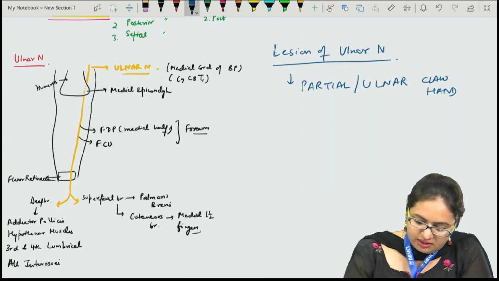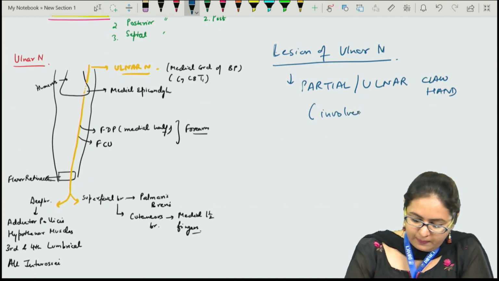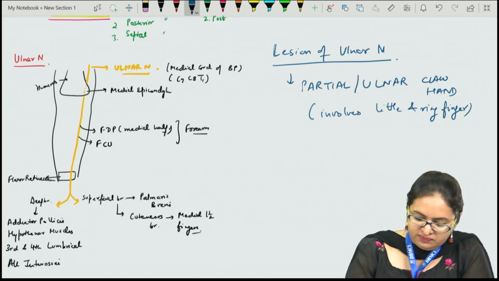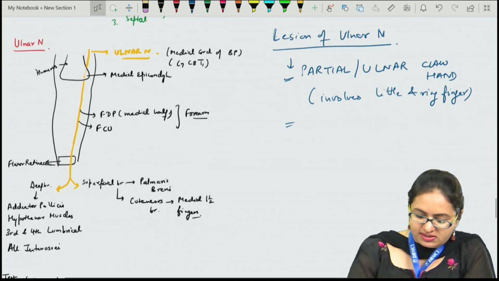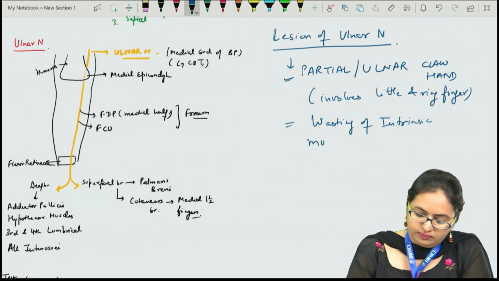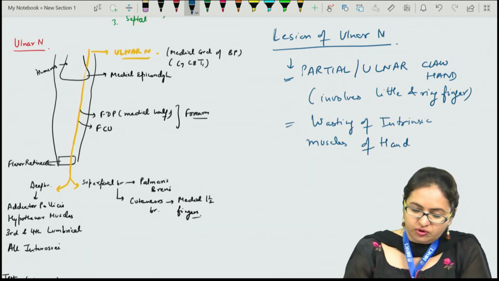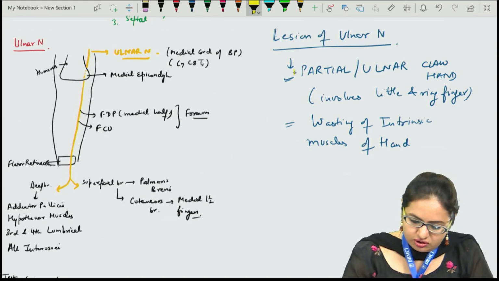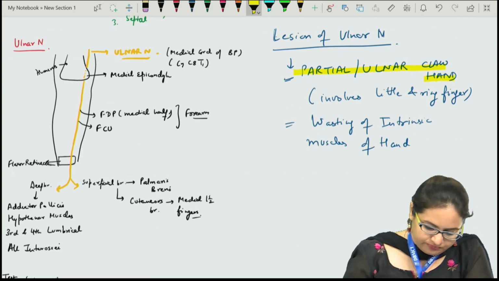So the partial or ulnar claw hand involves the little as well as the ring finger only. And apart from this, we have wasting of the intrinsic muscles of the hand. The hypothenar muscle wasting will be there. So this is a characteristic feature of the ulnar nerve lesion, that is, the presence of the partial or ulnar claw hand.